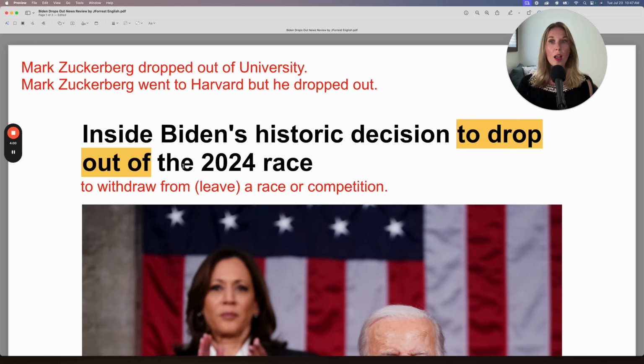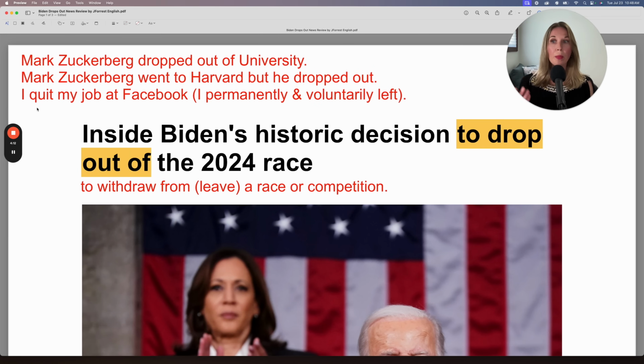To withdraw or leave. Just important, we don't use this for the workplace. If you leave your position permanently, you quit. You don't drop out. For example, I quit my job at Facebook because we're talking about Mark Zuckerberg. So I permanently left my job and I voluntarily left. It was my decision to leave.